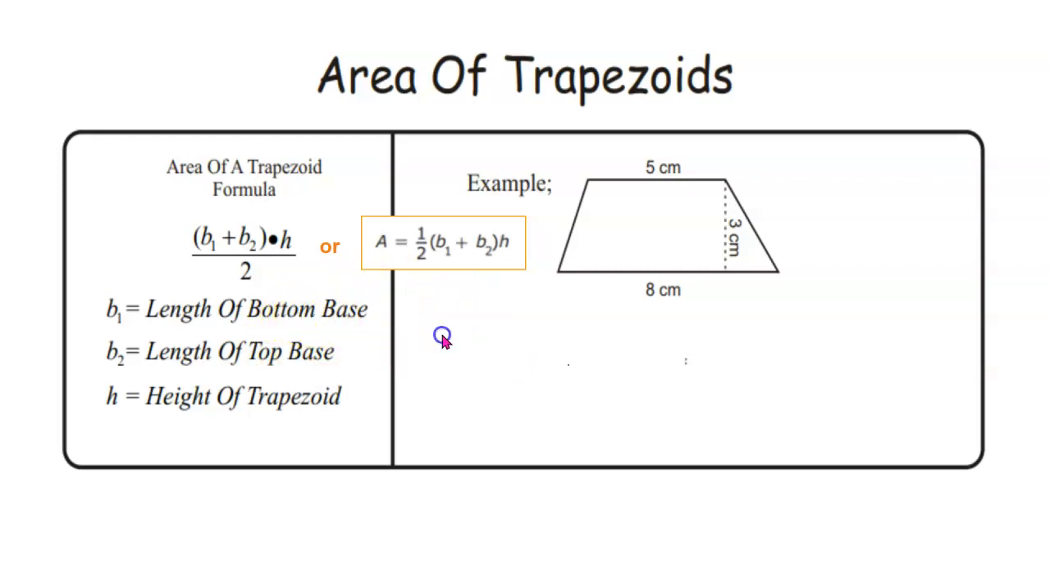Let's look at our work. Our formula is base 1 plus base 2 times the height divided by 2. We fill in that formula by putting 8 plus 5 times 3 divided by 2. 13 times 3 divided by 2 is the same as 39 divided by 2. That gives us 19.5 centimeters squared.